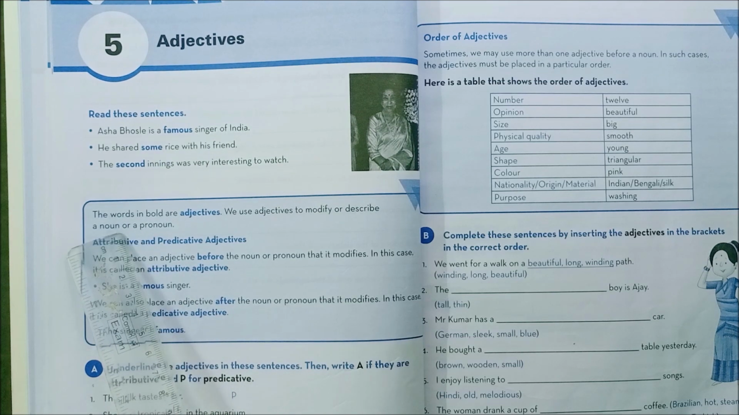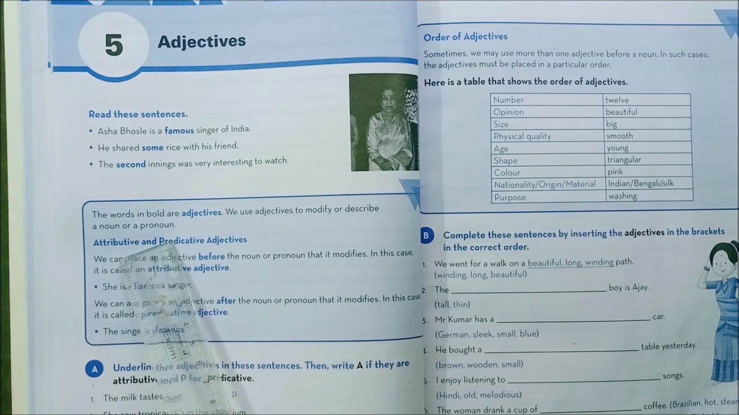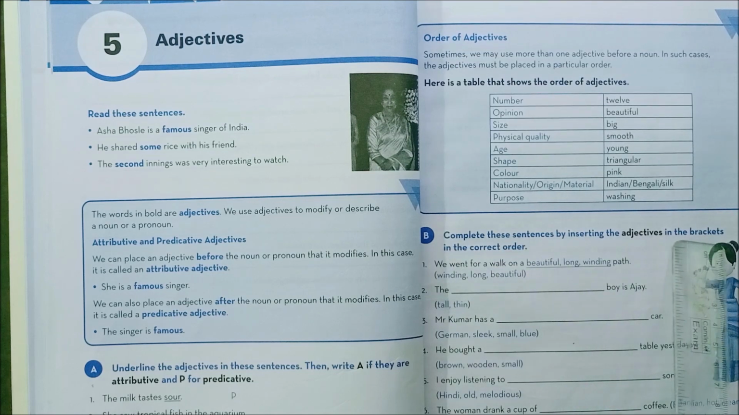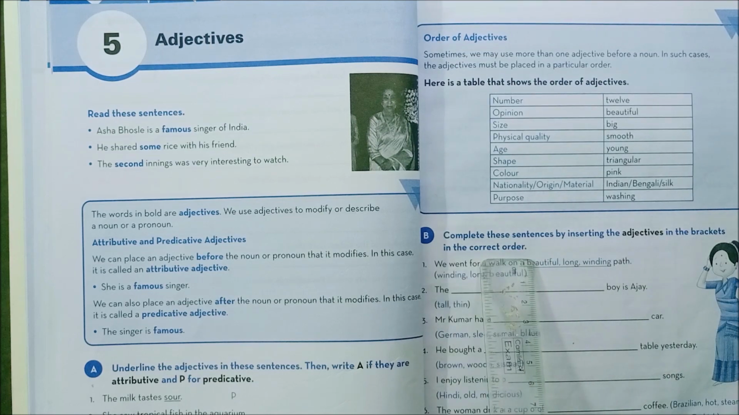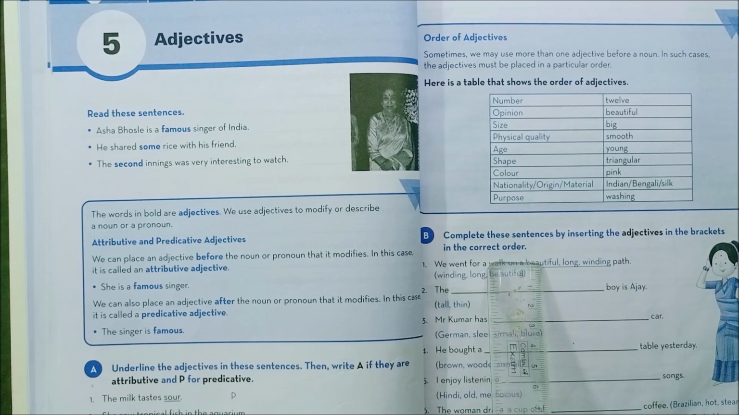So noun means it's the name of the person, place, thing or animal, and the pronoun means we use pronouns instead of the noun. Okay. So that is known as the adjective. You will be asked to complete the sentences by inserting the adjectives in the brackets in the correct order.